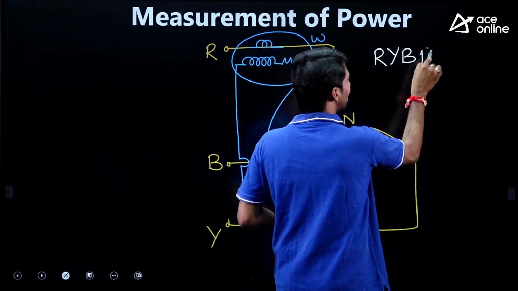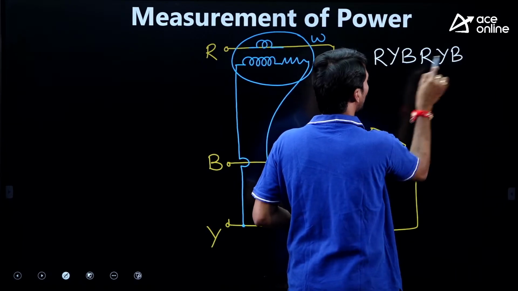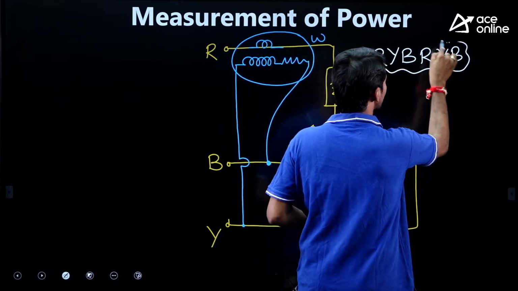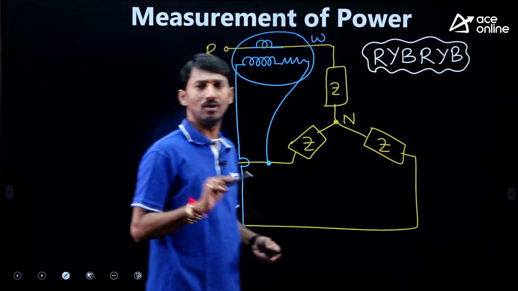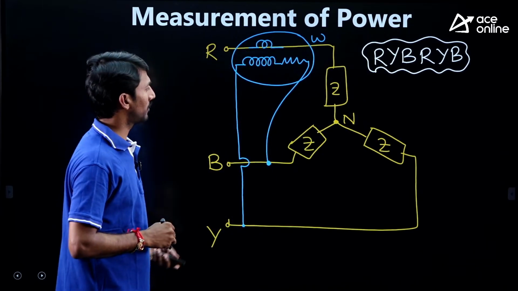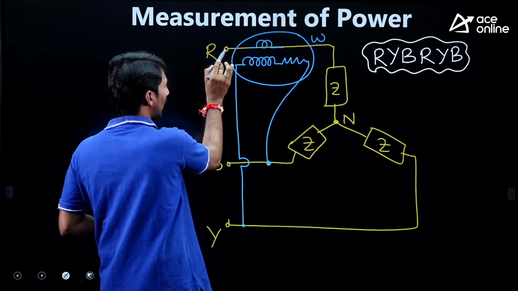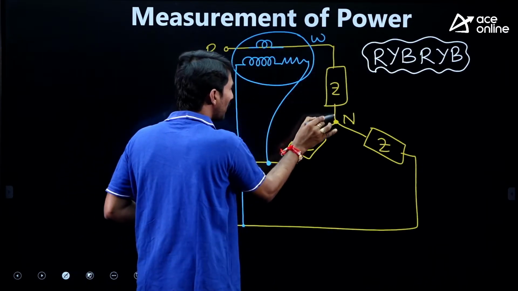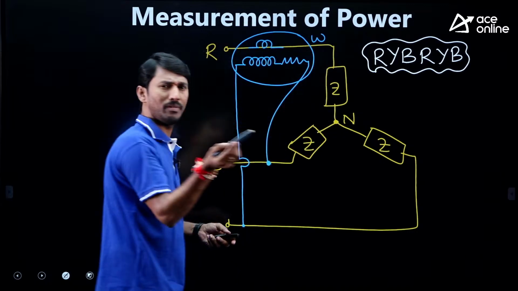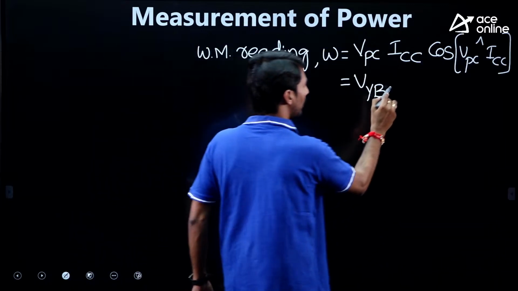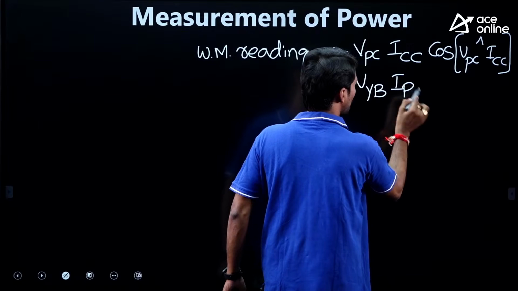If nothing is given, generally it is advised to follow the RYB sequence. Okay. Now, current coil current. Check it: through the current coil, which current is flowing? IR. R to N means IR. So the current coil current is IR.